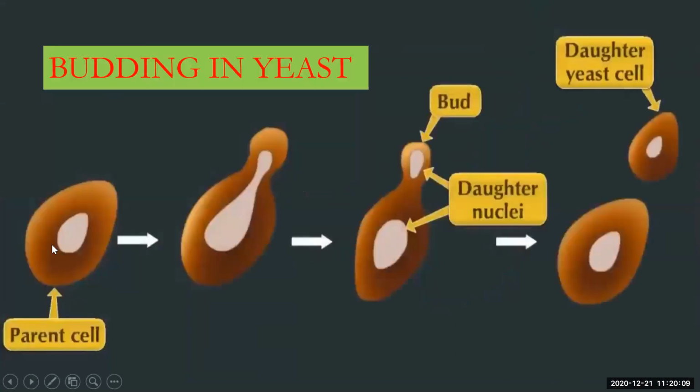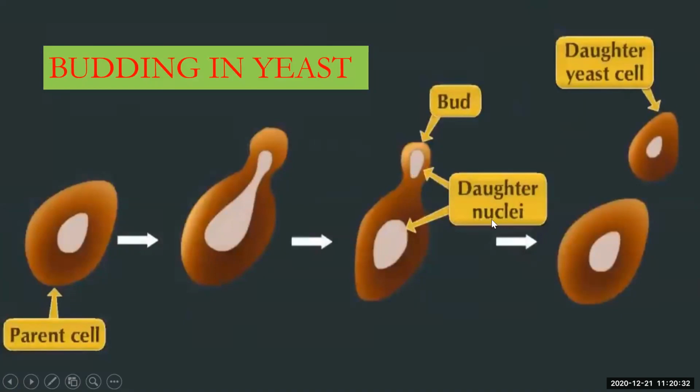See, the parent cell is a single cell, a fully mature parent cell. It is getting a bulge on its body, and in that outgrowth the nucleus is also getting extended, and that nucleus is also getting divided into two.